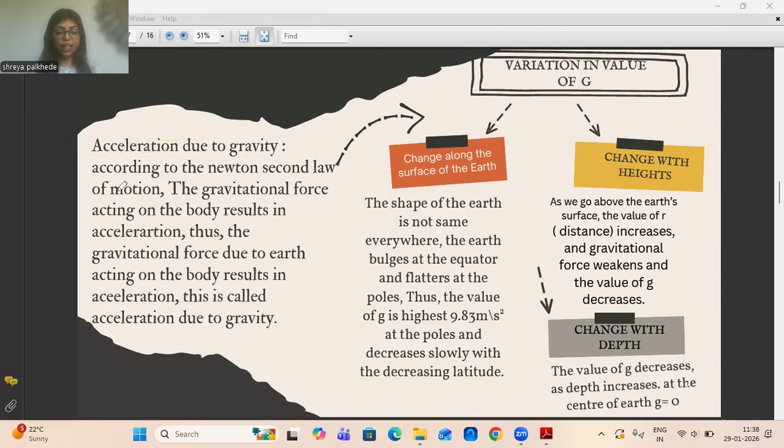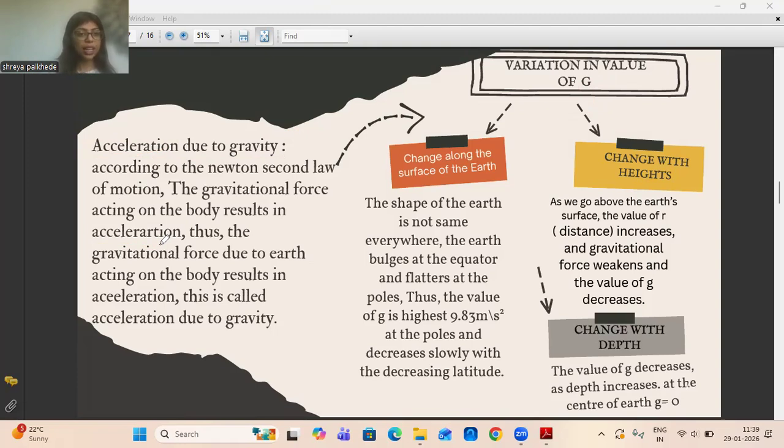According to Newton's second law of motion, the gravitational force acting on a body results in acceleration. When I say Newton's law of motion, I'm not talking about the gravitational force or Newton's law of gravitation.